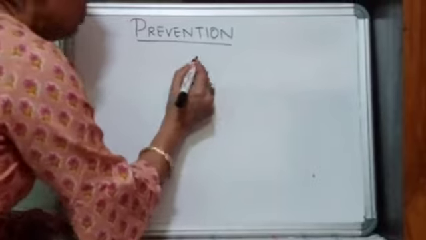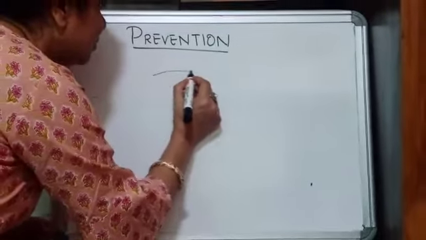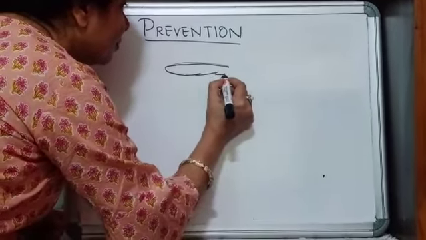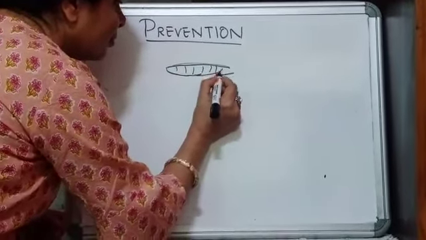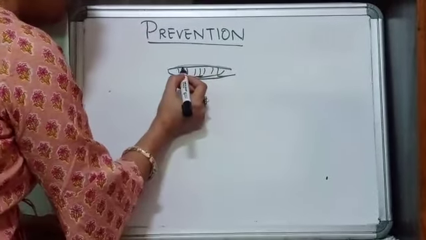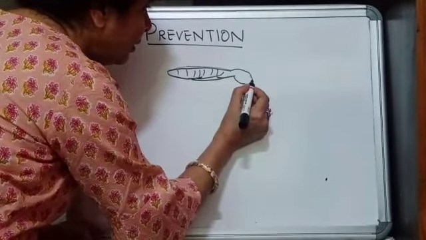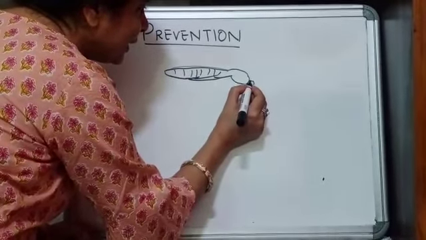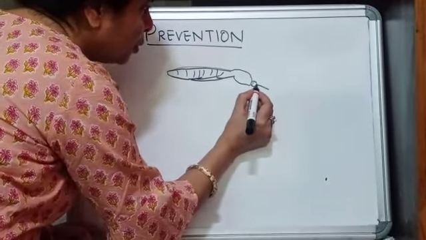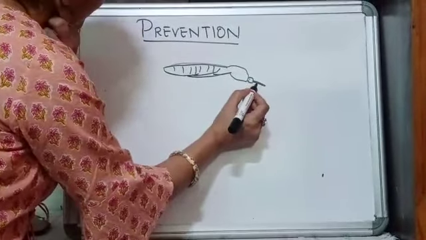Okay. So, we know that malaria is spread by the female Anopheles mosquito. So, let me draw one for you. This is the abdomen part, and the female Anopheles mosquito is brown in color. Okay. Now, this is the thorax part, and this is the head part. This is the proboscis. This is the part mosquitoes use for biting us.